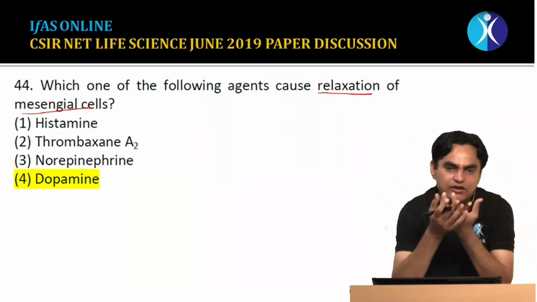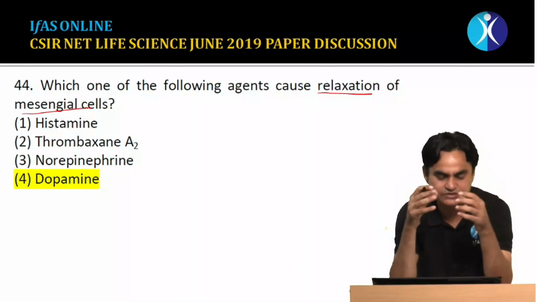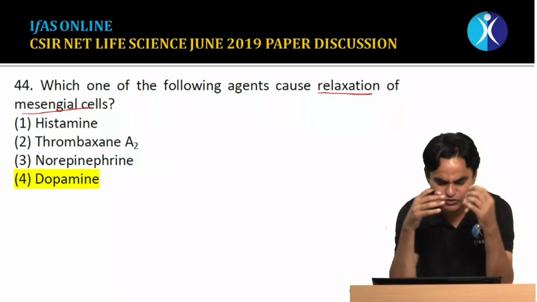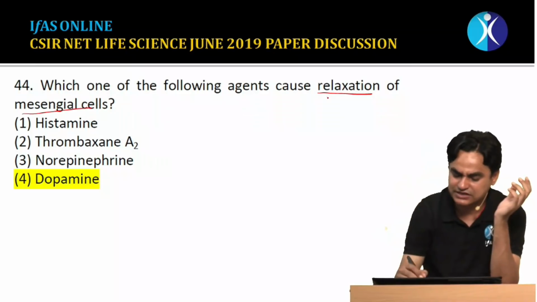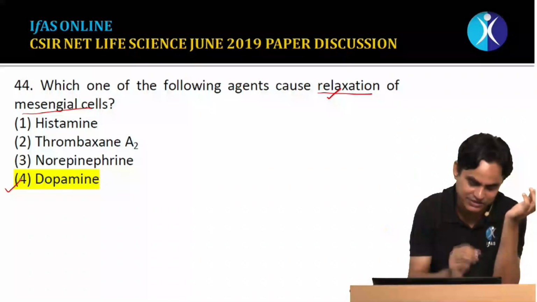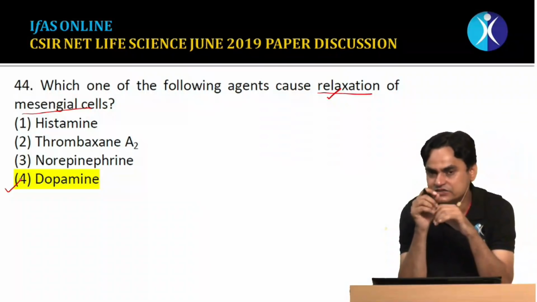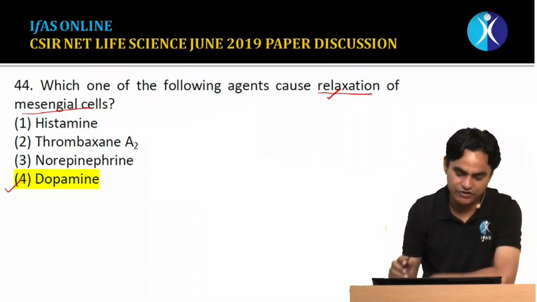We know that just beneath the glomerular epithelial cells there are some specialized connective tissue cells referred to as mesangial cells, and these mesangial cells can be excited by histamine or norepinephrine. The question is not about the excitation, the question is about the relaxation. They are relaxed by dopamine. So this statement is true. This is a straightforward question: the mesangial cells of the kidney, which are involved in the glomerular filtration rate, are relaxed by the activity of dopamine.